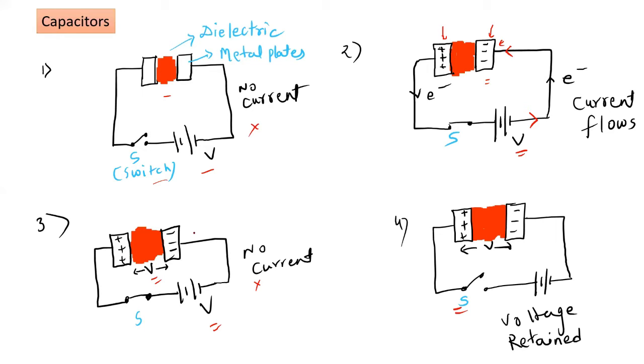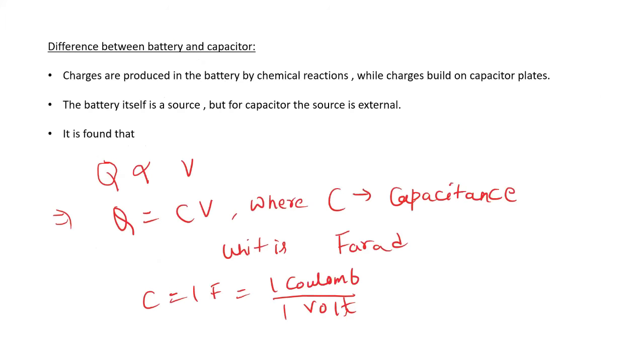Let's say the charge on a metal plate is Q. If that is clear, the question is: what is the difference between a capacitor and a battery? In batteries, we have chemical reactions, and that's why we have the charges in the battery. Whereas in capacitors, the charges are built up by an external source. So a capacitor always needs an external source, whereas a battery itself is a source.